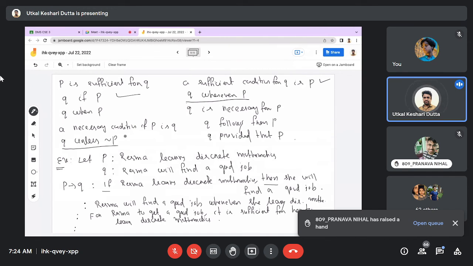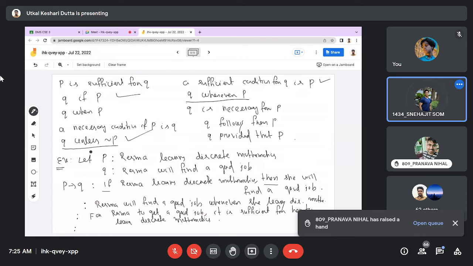See, this is the main thing. Q unless not P, that is negation P. Then what is the sentence for P conditional Q? Q unless negation P. What will be the sentence? Reshma will get a good job provided that she learns discrete maths. No. Use the word unless.